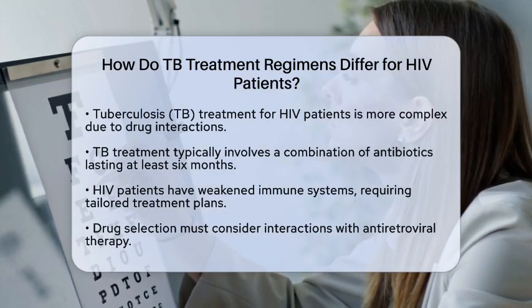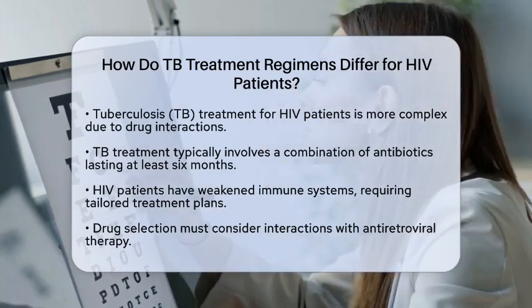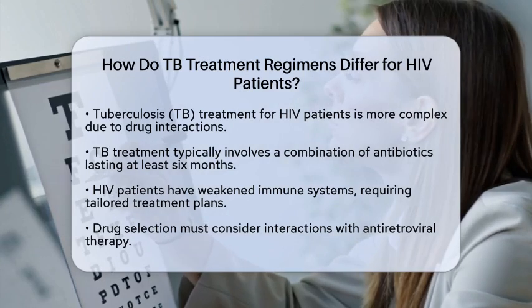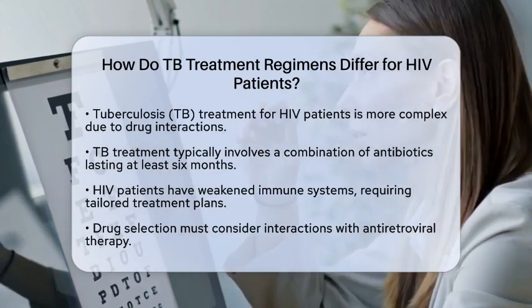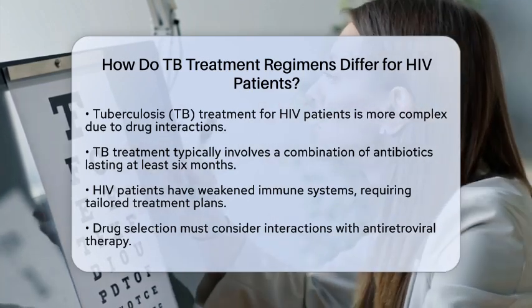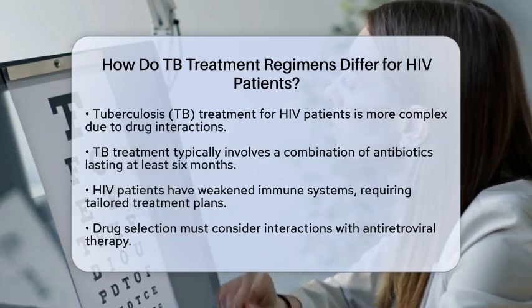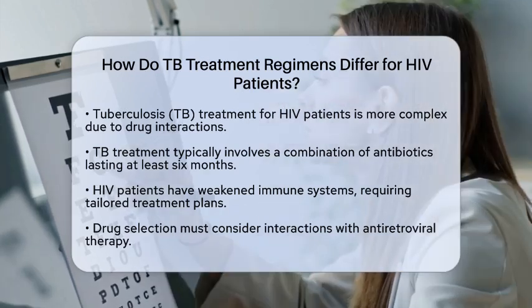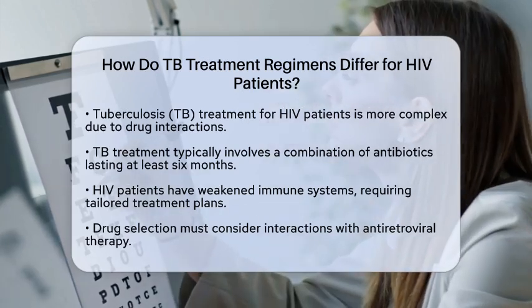Tuberculosis treatment usually involves a combination of antibiotics over at least 6 months. However, for individuals with HIV, the treatment becomes more complex due to their weakened immune systems. First, let's talk about drug selection and interactions.